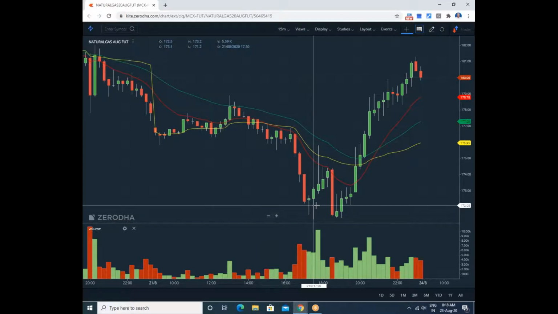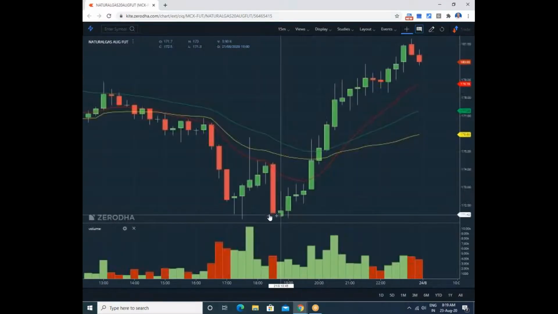Engulfing started generating here. The first candle, leave it. The second candle, when it's coming down and recovering above the previous candle's high, you must exit and try for the long also here. Try for the long: short exit, and try for the long here. You can try. Here the engulfing is happening: the previous candle also has a down shadow, and this candle again moved down below the down shadow and is recovering, which means you must buy here without doubt. You must buy here.